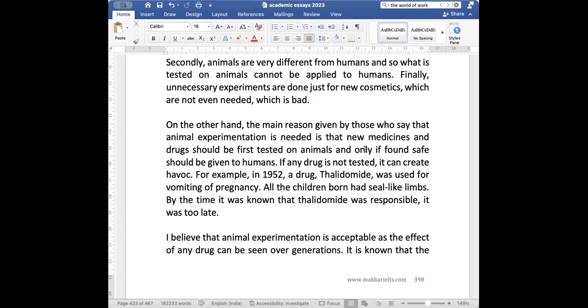जब तक पता चला इस ड्रग की वजह से हो रहा है, बहुत नुकसान हो चुका था, ठीक है। So had the testing been done, फिर तो ड्रग को withdraw कर लिया, but अगर testing की जाती तो ये example एक बहुत अच्छा example है to give for those who justify animal experimentation. ओके।